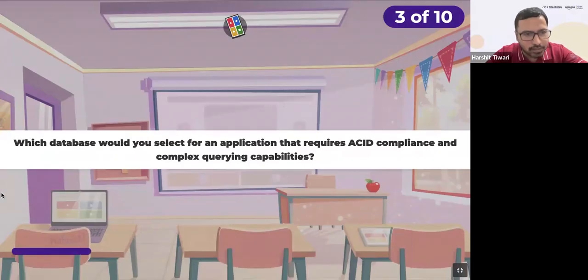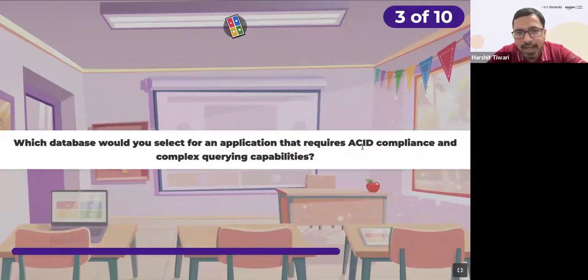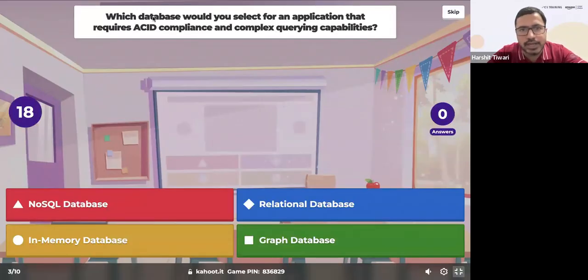Still not over. Which database would you select for an application that requires ACID compliance and complex querying capabilities? NoSQL database, relational database, in-memory database, or a graph database? Requires ACID compliance and complex query capabilities.